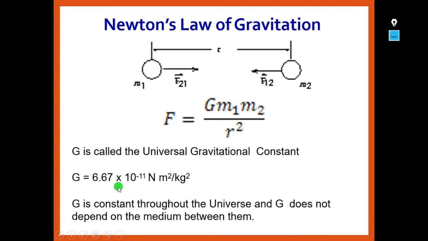The value of G is 6.67 into 10 power minus 11 newton meter square per kg square. This G is constant throughout the universe, and it does not depend on the medium between the bodies. Whatever the medium, the G value will not change.